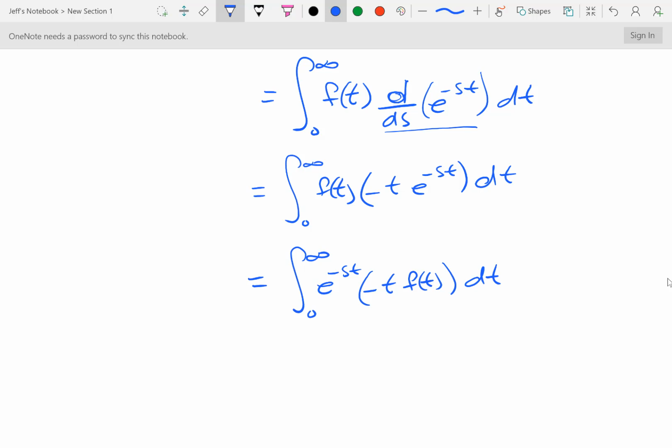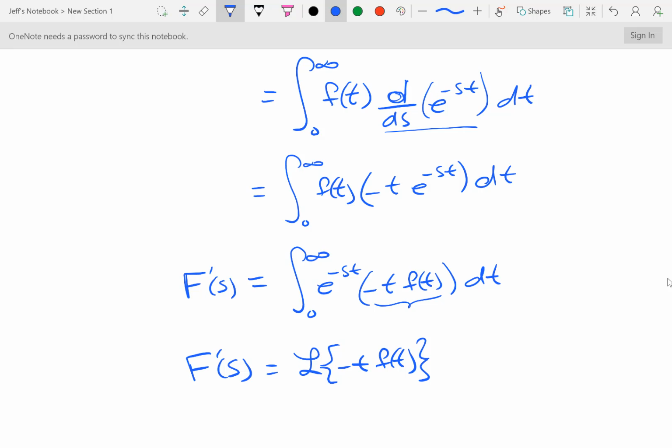And remember, on the left side, I've already gotten that this is the derivative of F of s. And so what I have here is the Laplace transform of negative t times f of t. That's going back to that definition of the Laplace transform. So what I get is that F prime of s is equal to the Laplace transform of negative t times f of t. And that proves the result.